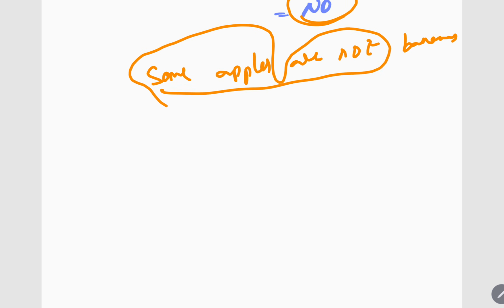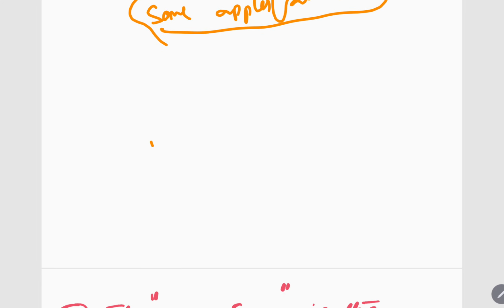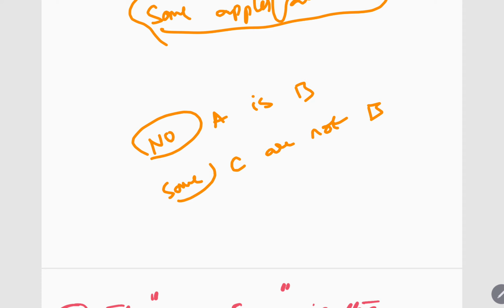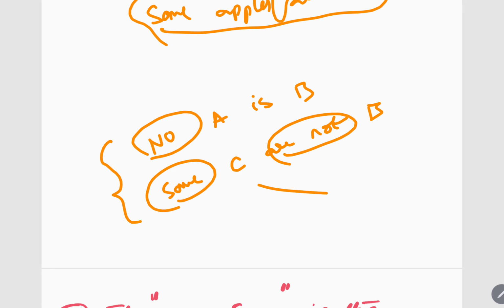Got it? I can give you an example. See, here, no A is B. And some C are not B. This is the question given to you. Here, no is a negative word, some are not is a negative word. Means in the question, both are negative sentences only. So you don't need to solve it. Directly, no conclusion. This is the fourth trick.